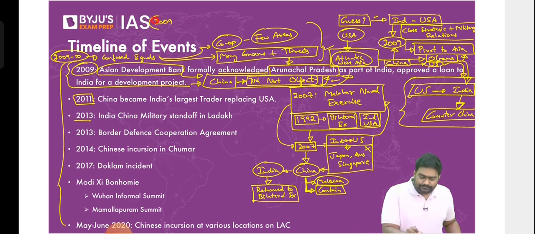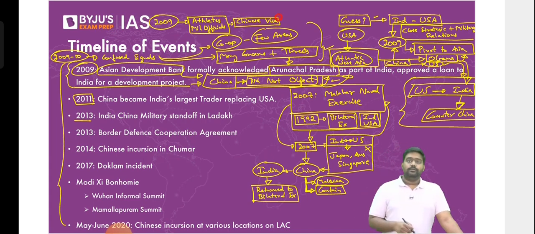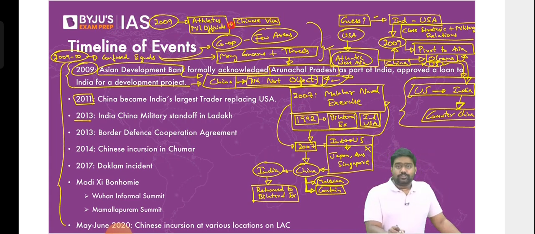In 2009, there would be Indian athletes and Indian military officials who would apply for a Chinese visa. A few Indian athletes and a few military officers of India would be looking to travel to China because there would be a sporting event, or there would be a military exercise. So they would apply for Chinese visas. And if these athletes and military officers were from, let's say, Ladakh and Jammu and Kashmir, or if they were from Arunachal Pradesh, China would deliberately not issue a visa to them.